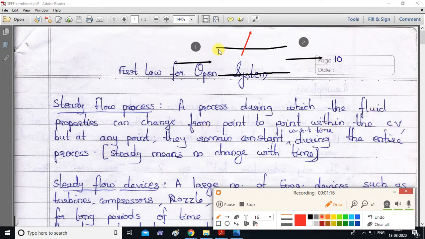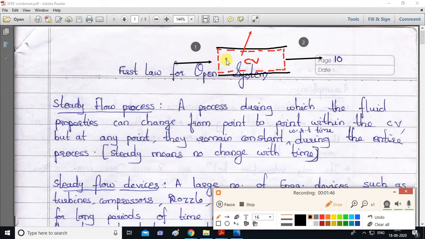So if you draw this, the inside part will be the control volume. Control volume is the area which we have selected for study. So suppose this is control volume CV. So what is written over here? A process during which fluid properties can change from point to point.